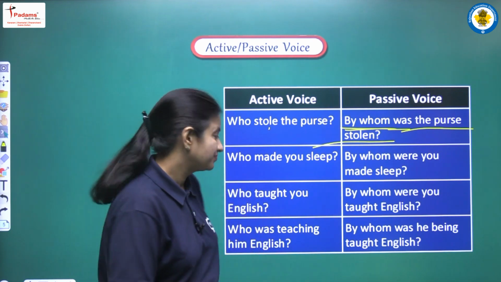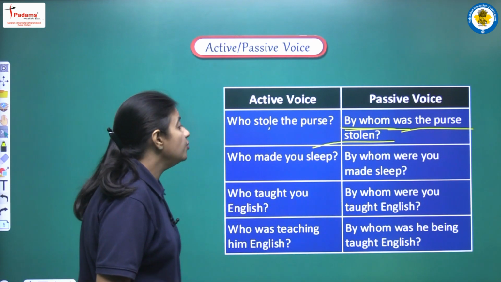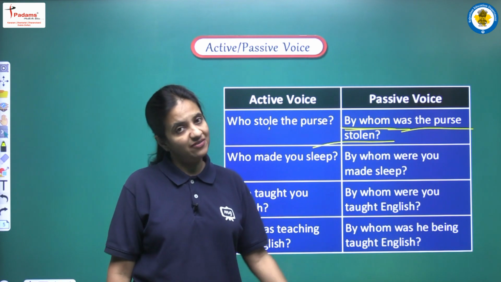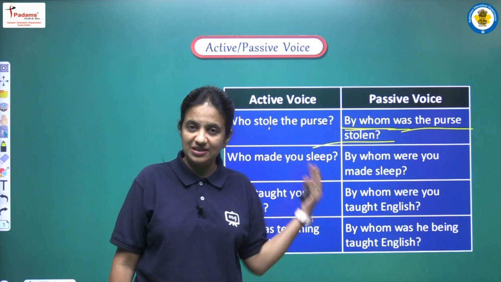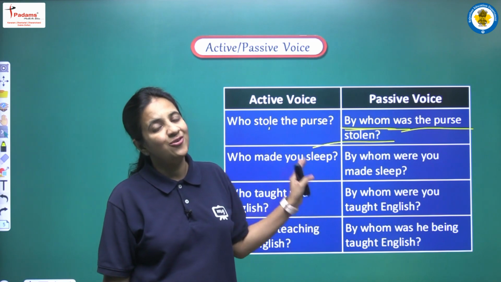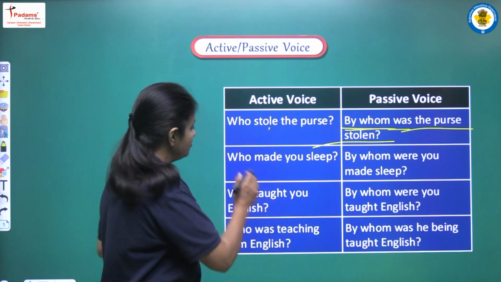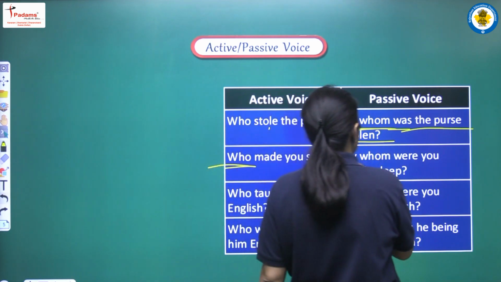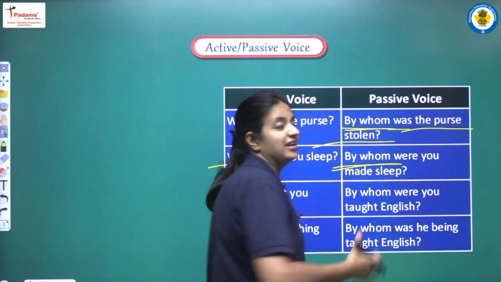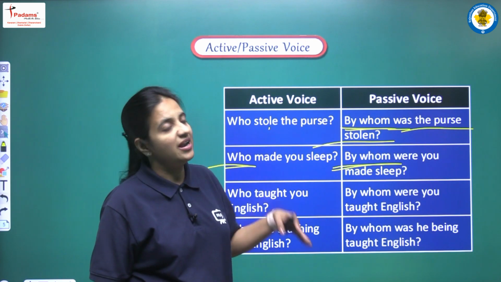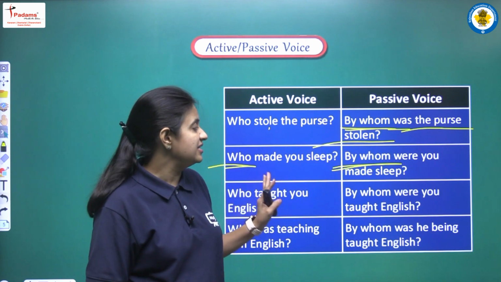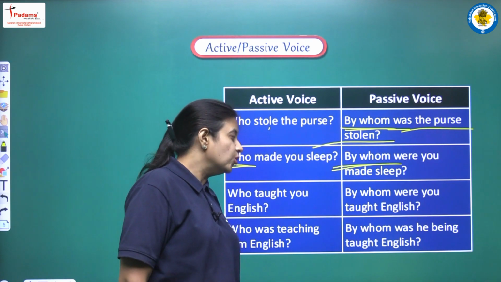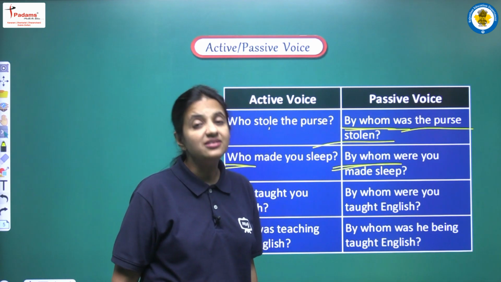All right. Next sentence: who made you sleep? Again we can see that we don't have any kind of subject here. So again we have to follow the same structure because we have who in the beginning of the sentence. So yes, who will be by whom. Next we write our auxiliary verb, our helping verb, and the complete sentence in this manner will be: by whom were you made sleep.